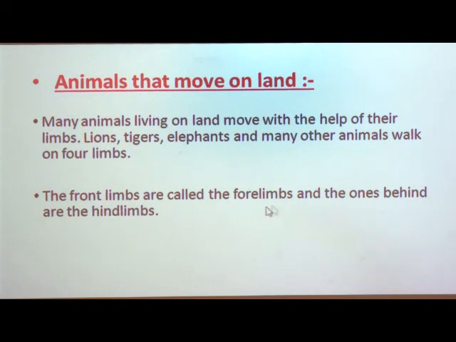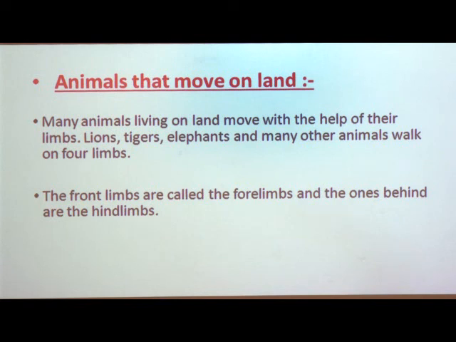Forelimbs means front legs and hind limbs means behind legs. Now let us study how the forelimbs and hind limbs help them to move in different ways. The work of forelimbs and hind limbs is different and helpful in different ways. Let us see how they are useful for animals on land.